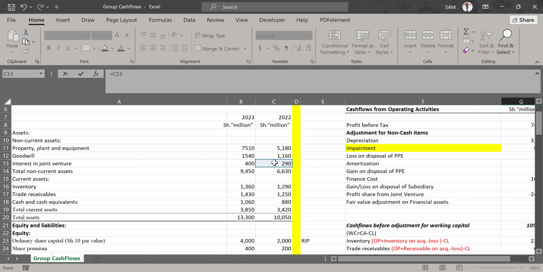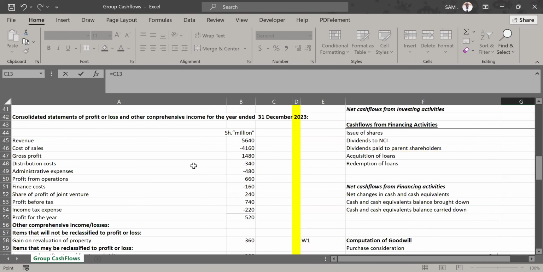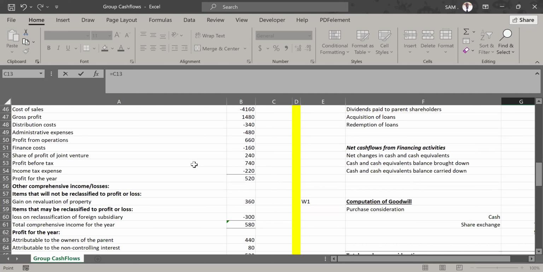And to know how much we received, whether there were any dividends in it or not, we check with the income statement our share of that profit. So I would go ahead and pick the opening balance, which I've picked. After I've picked the opening balance, I want to compare that with what we received from this joint venture. Where do we get it? Share of joint venture profit. It will increase our ownership, which we recognize as our asset. So I pick the opening balance, then add what we received from this investment, and what we received is 240.